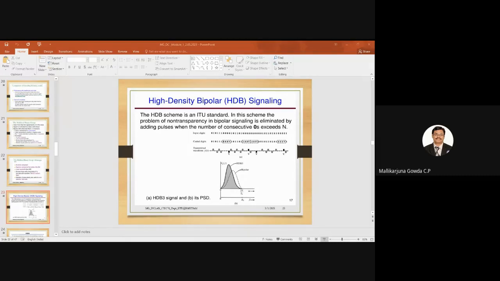Then 2 zeros, no pulse. Then V, right? V is 1. So actually it should be a positive pulse. But why am I representing it with a negative pulse? To indicate it is violating the bipolar rule. The previous one was a negative pulse, so this has to be a negative pulse. This pulse is negative, right? If it is negative, then only I can say it is violating the bipolar rule. Hope this point is clear.